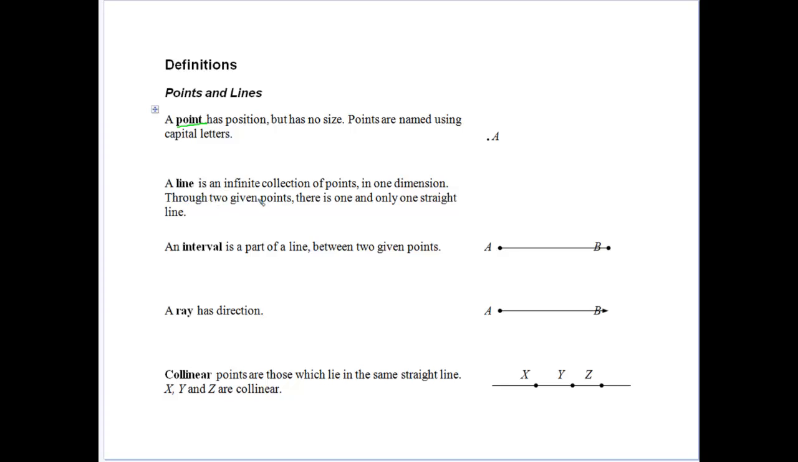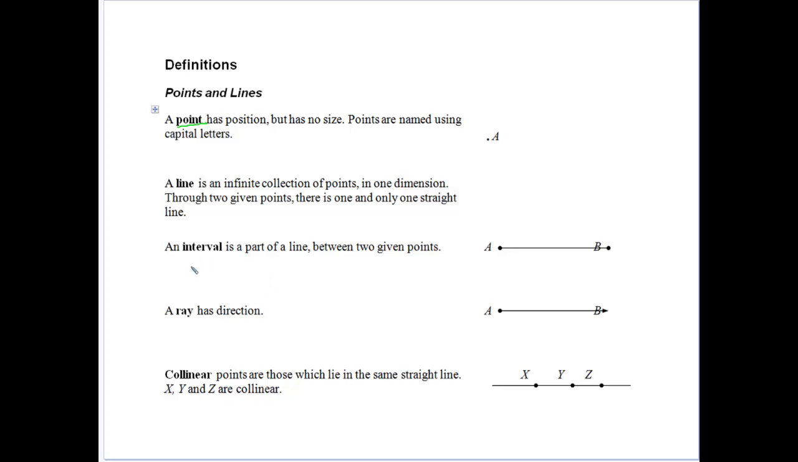Now, a line is an infinite collection of points. It's only in one dimension, so again, it has no thickness. It's through two given points, and there is one and only one straight line through those two points. So, a line basically goes on forever.